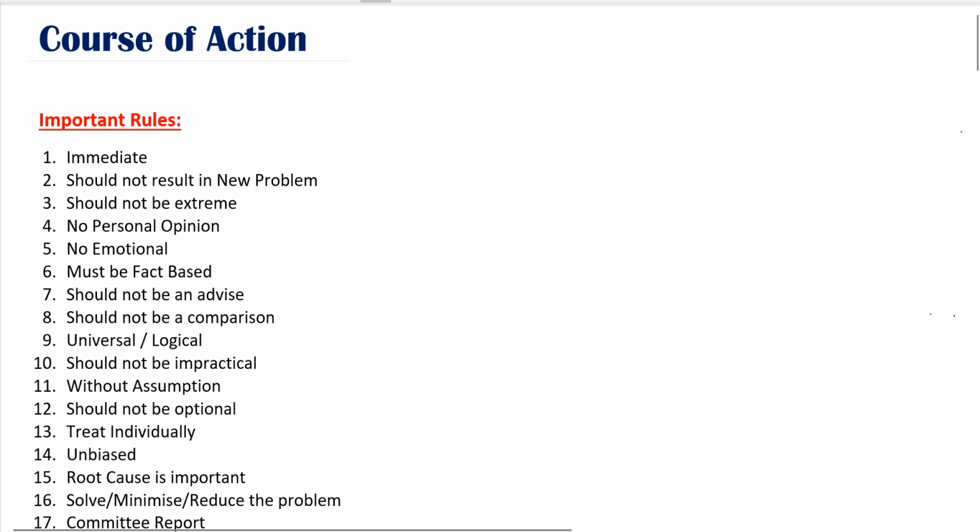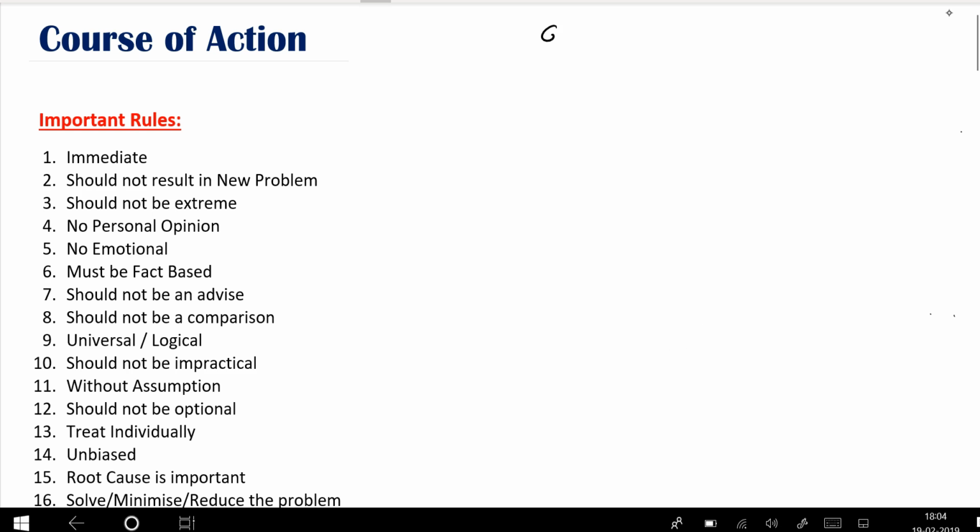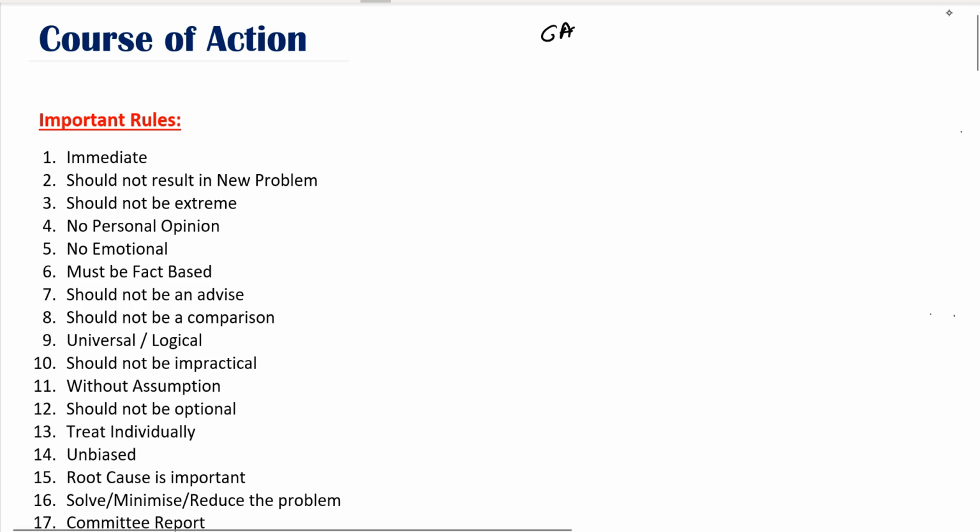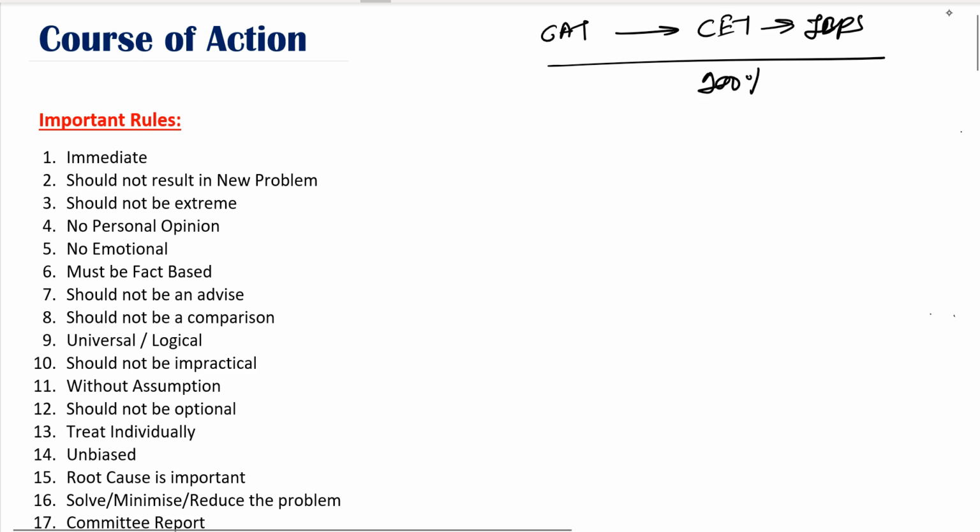In this tutorial we will be talking about a couple of rules which are quite important as far as course of action is concerned. The rules that I've mentioned here will help you to crack everything from the CAT exam to CET, that's the Maharashtra one, or the IBPS, or rather any exam which has course of action. You'll be able to knock it off with around 100% accuracy. Let's move ahead with the important rules.